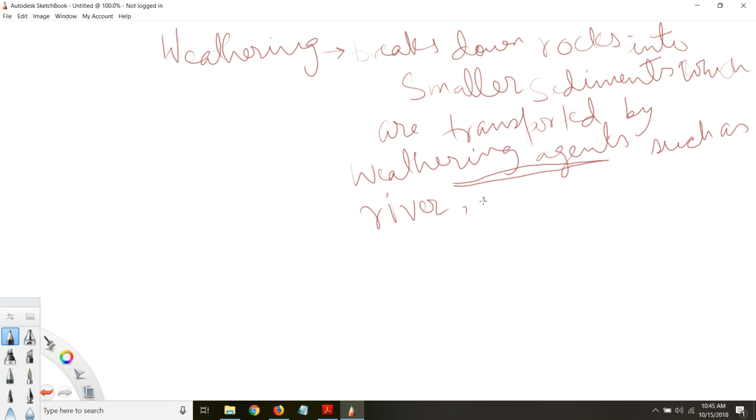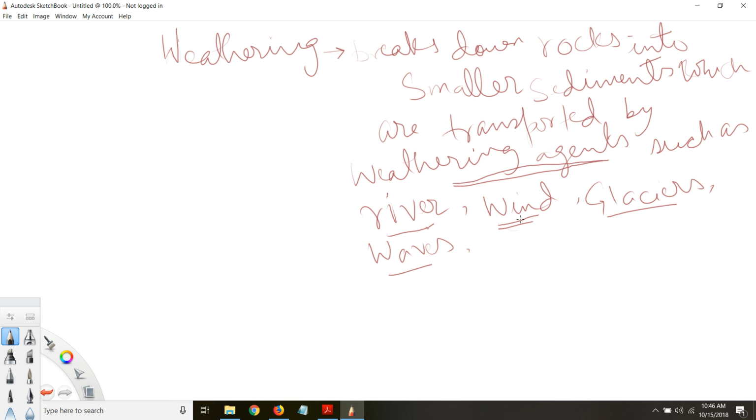So weathering agents are river, wind, glaciers, wave action. What else is there? There's more in your textbook. So these are the four major weathering agents: river, wind, glacier, and wave. When rocks are exposed to these agents, like if a river is flowing over a rock, over time it will continue to erode or break that rock down.